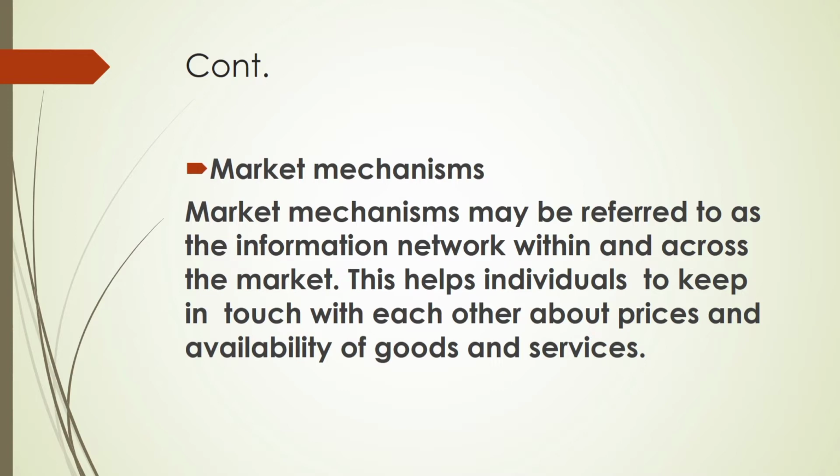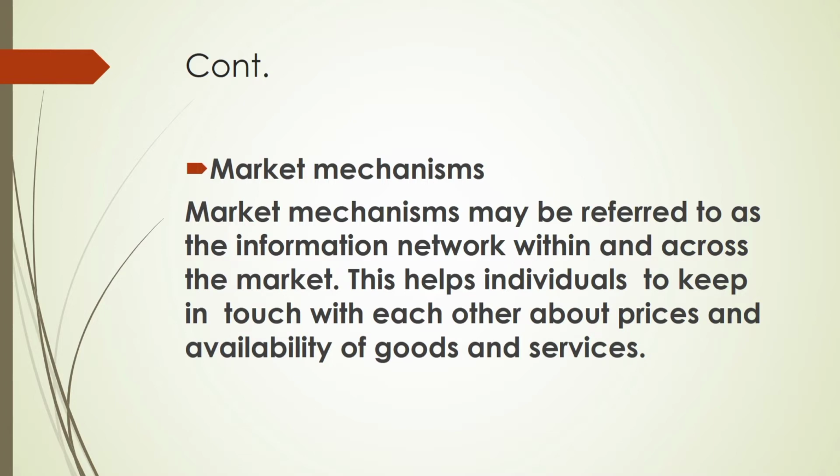Market mechanisms are referred to as the information network within and across the market. So in every market, there's some form of information network. In our world now, we have online marketing, we have physical marketing, and all that. And there is definitely going to be a circulation of information. And how does this information circulate?